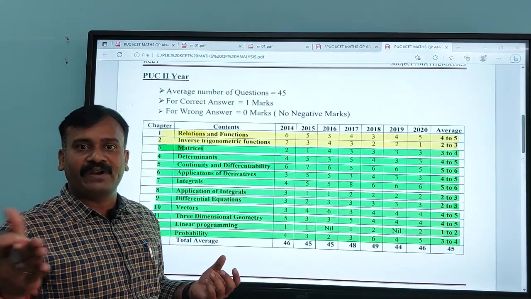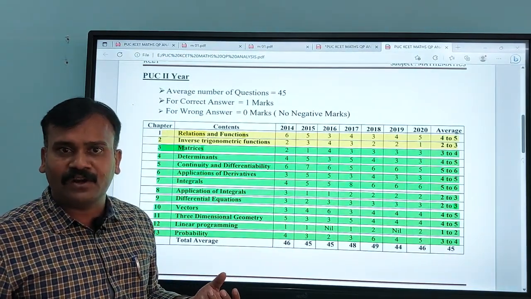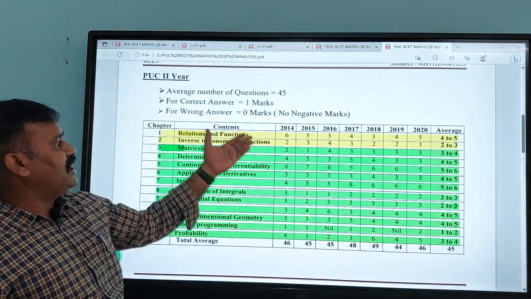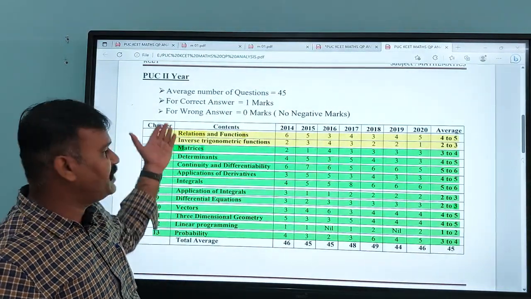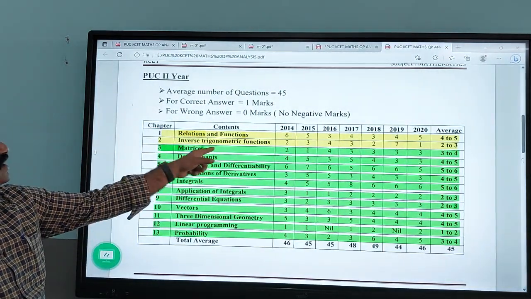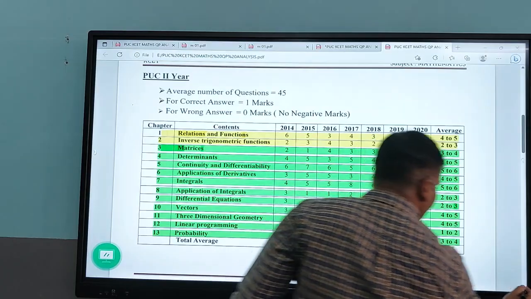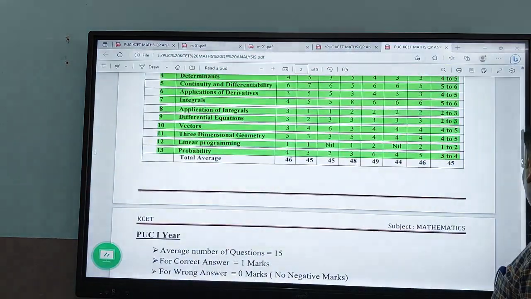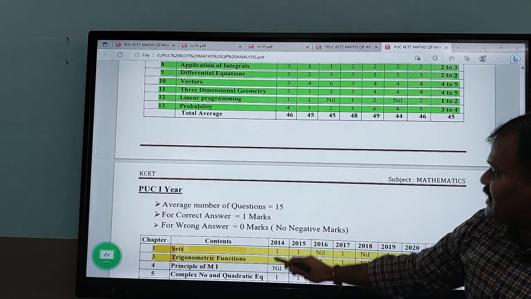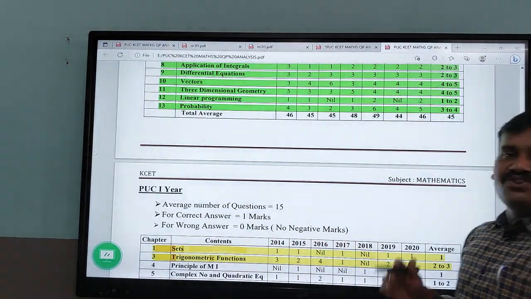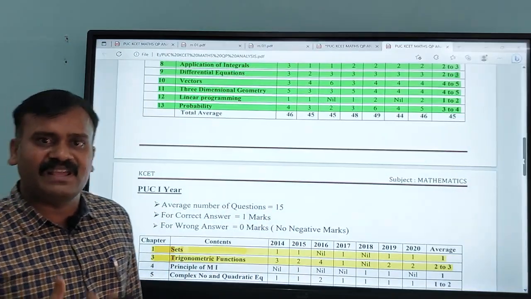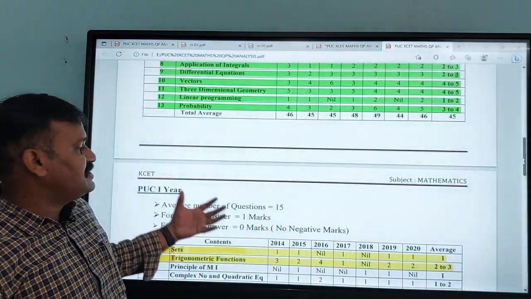When it comes to the board exam, you already attend the board exam and all those things. So here, just look, I shaded a few of the chapters with the yellow color. For example, relation and function and inverse trigonometric function, and similarly, when it comes to the first PUC syllabus, in this one also I shaded sets and trigonometric function. These chapters are very similar, very basic concepts will be there, and you can answer it very easily.